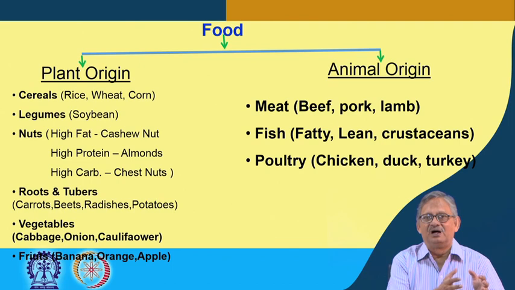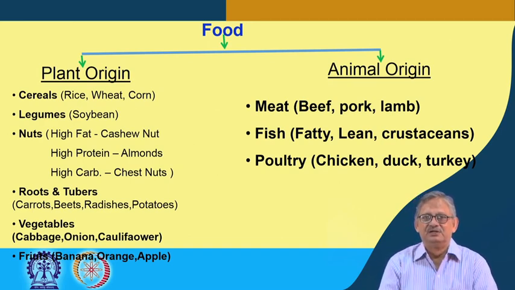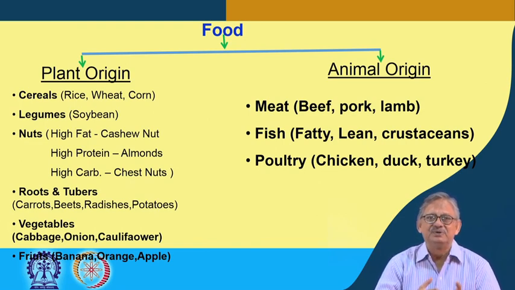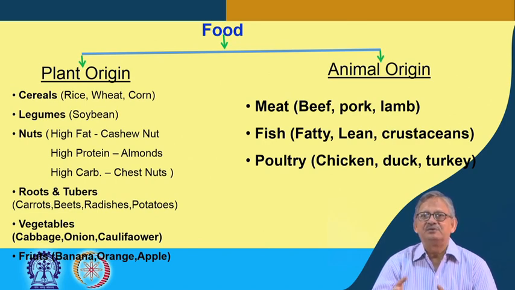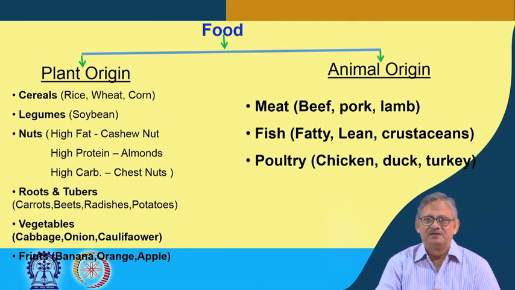The basic source is plant origin and another basic source is animal origin. Animal origin consists of meat, like beef, pork or lamb, goat, and many others.